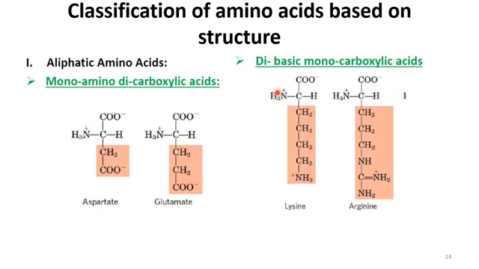Just like we have one amino and one carboxyl group, that is the basic part. But if there is one additional amino group that is present in the R group, then we say that this is dibasic. And then we have one carboxyl group, the carboxylic acid form is here, but this is one in number, so we say that these two amino acids belong to dibasic monocarboxylic acid group. And the interesting thing is that there are two amino acids that come under this category.